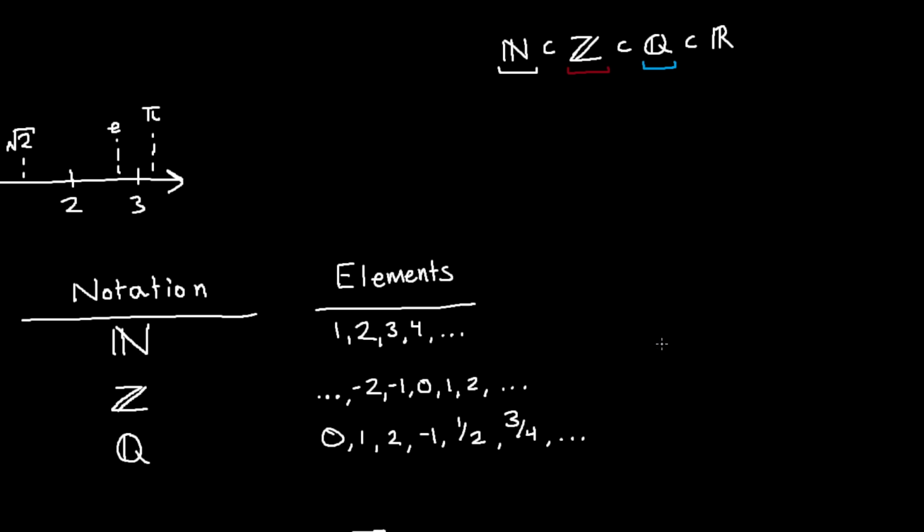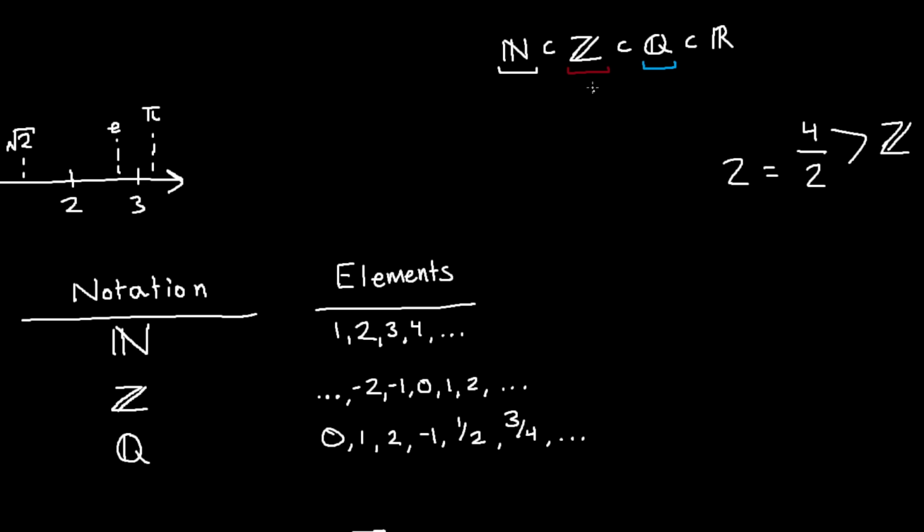And any integer can be written as a fraction p over q of other integers. So, for example, 2, I can write that as 4 over 2, right? 4 and 2 are integers. And that's just one example.